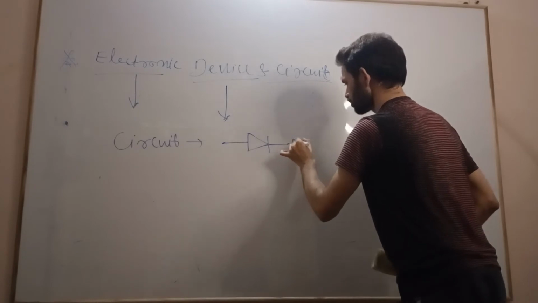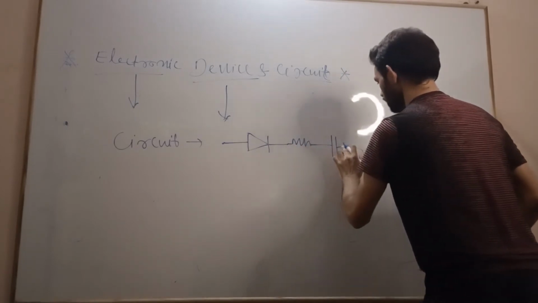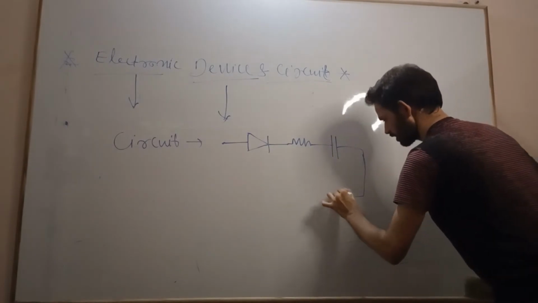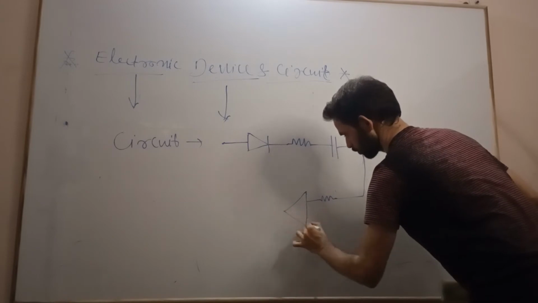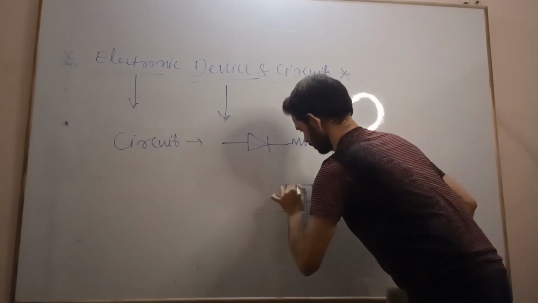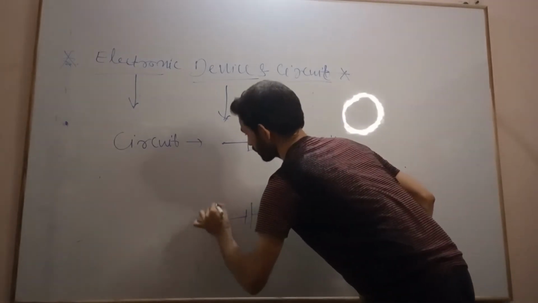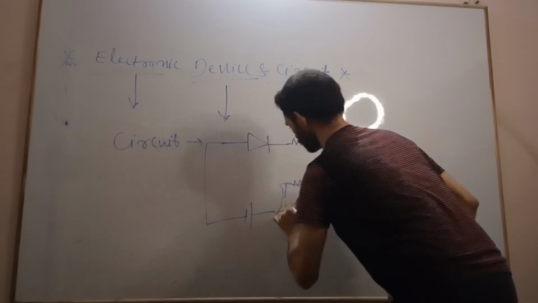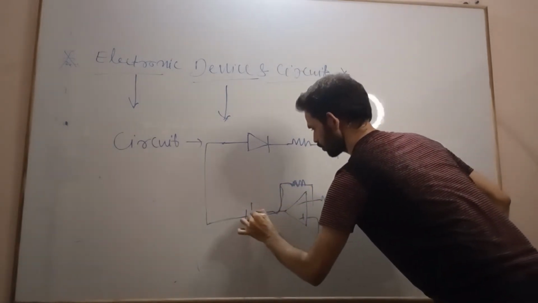Like diode, resistor, capacitor. Here I can connect an op-amp. This is my op-amp, and here it is connected through a battery, and we are forming a closed loop.